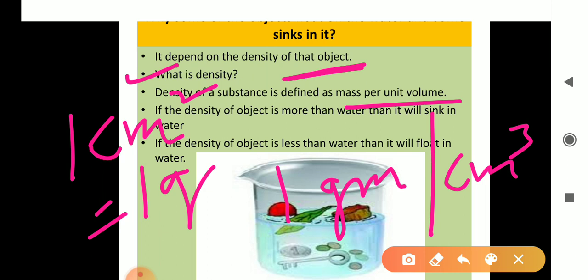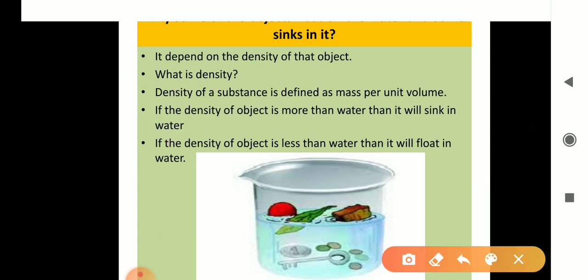If the density of the object is more than water, then it will sink. And if the density is less than water, then it will float. Is it okay? If density is more than water, then it will sink, and if it is less than water, then it will float.